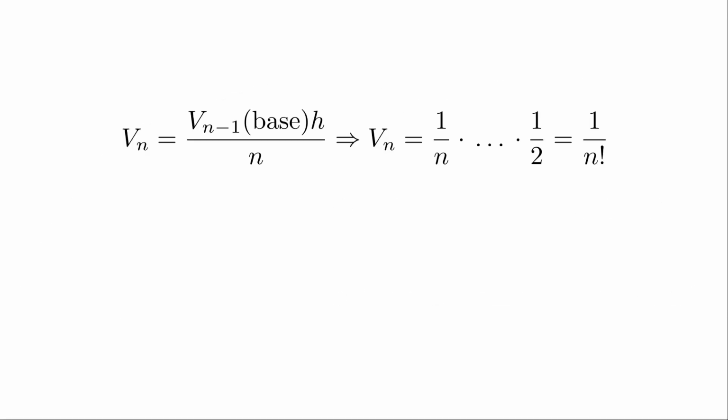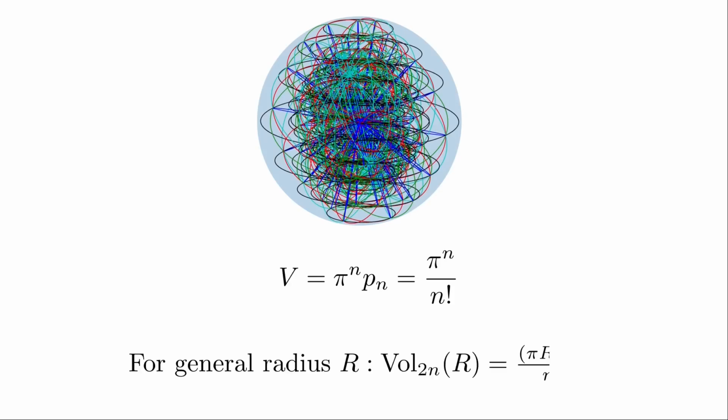So the volume in n dimensions is 1 over n times the volume in n-1 dimensions, which is 1 divided by n-1 times the one in n-2 dimensions, and so on and so forth, leading to Pn equals 1 divided by n factorial. Putting everything together, the volume of the unit hypersphere is pi to the power of n divided by n factorial, and for a general radius, this leads to pi r squared to the power of n divided by n factorial.